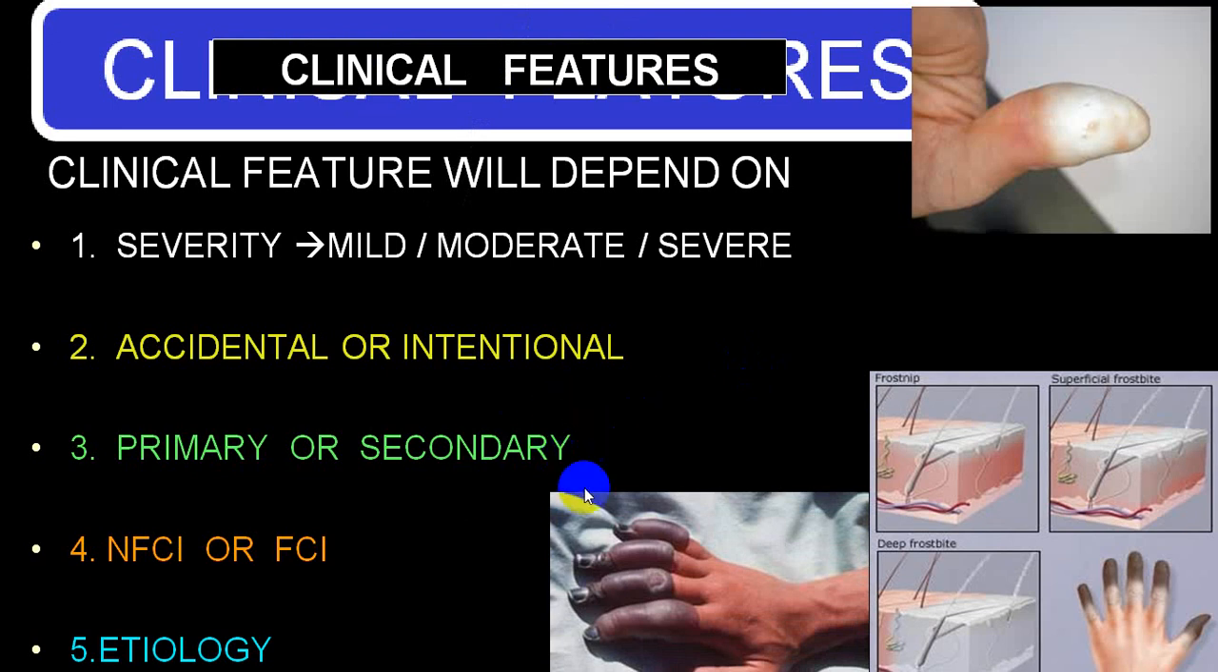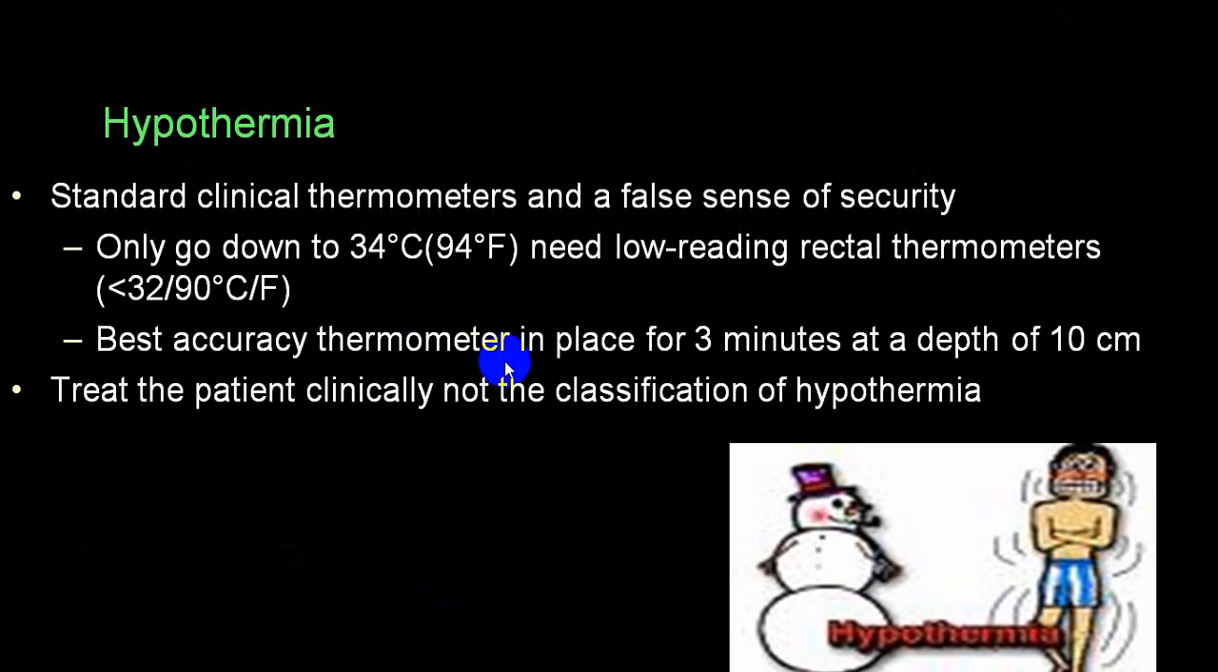You can see this is a severe injury which is taking place. This is less likely to be intentional, this is more likely to be accidental. This can be because of primary or secondary, and this will be more because of the freezing cold injury rather than a non-freezing cold injury. So we'll be discussing that particular part. So we have said that if the body temperature goes below 95, now you will start developing symptoms and signs of hypothermia.